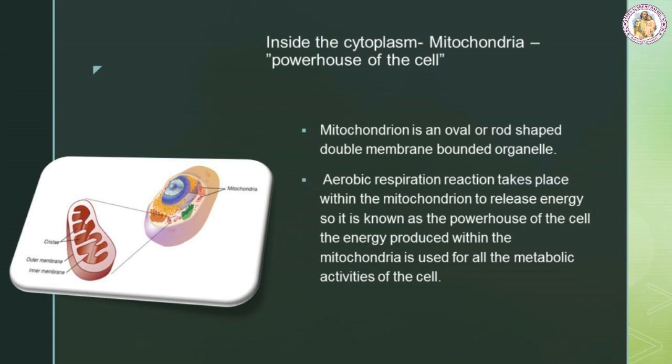Mitochondria is an oval or rod-shaped double-membrane-bounded organelle. Aerobic respiratory reaction takes place within the mitochondrion to release energy, so it is known as the powerhouse of the cell. The energy produced within the mitochondria is used for all the metabolic activities of the cell.